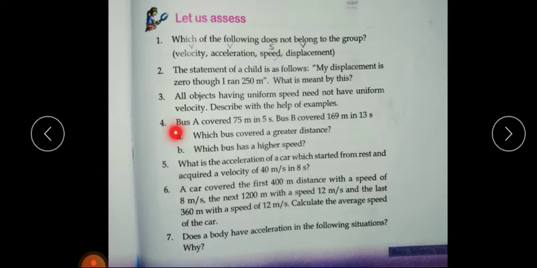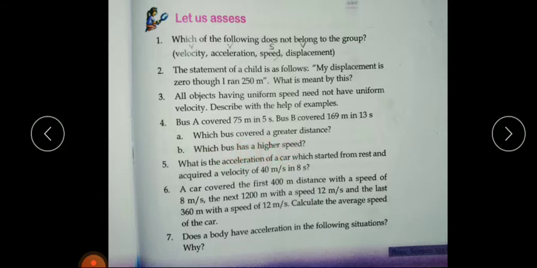Fourth question. Bus A covered 75 meter in 5 seconds. Bus B covered 169 meter in 13 seconds. Which bus covered a greater distance? So which bus covered a greater distance? Yes, bus B covered greater distance. Which bus has a higher speed?